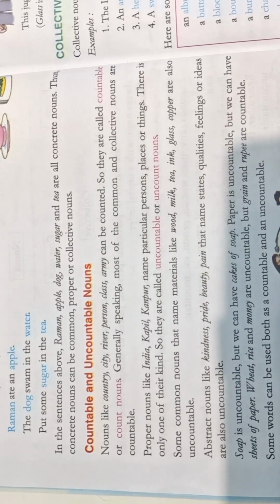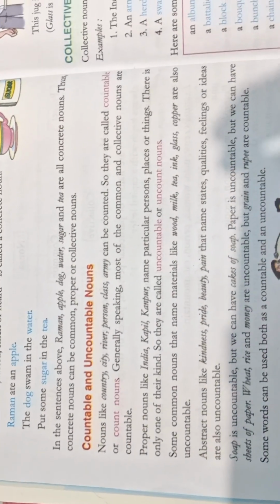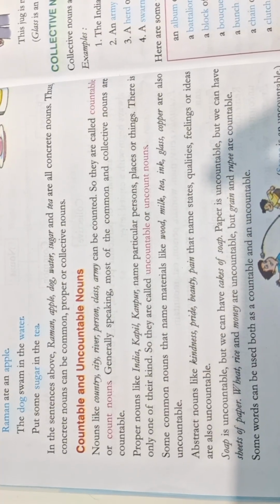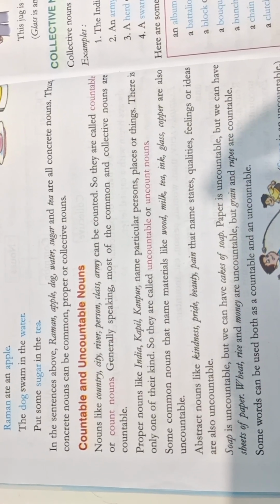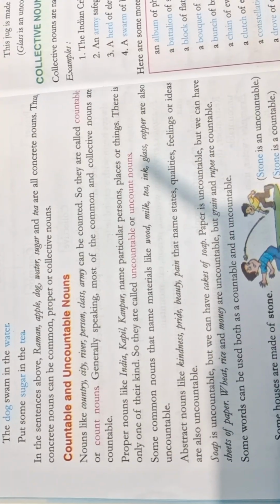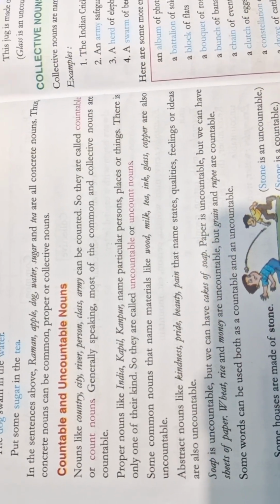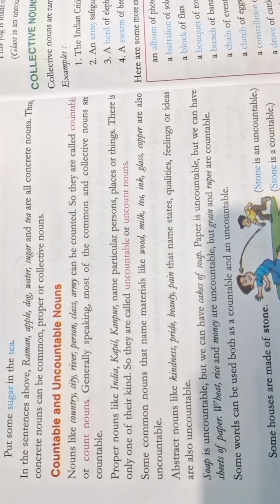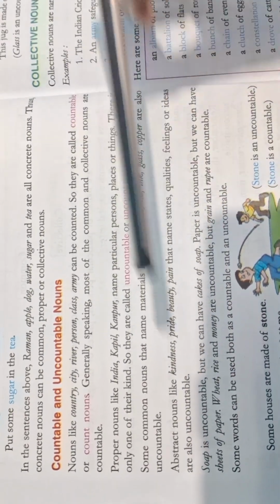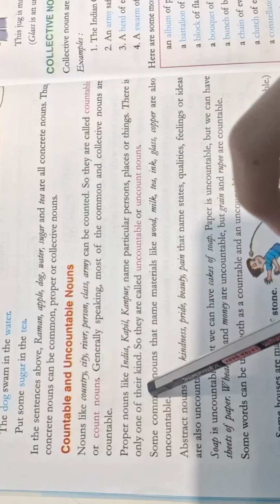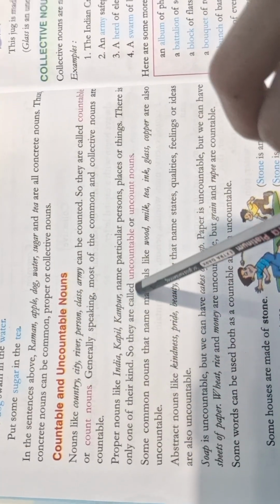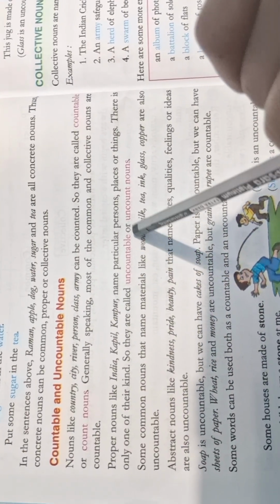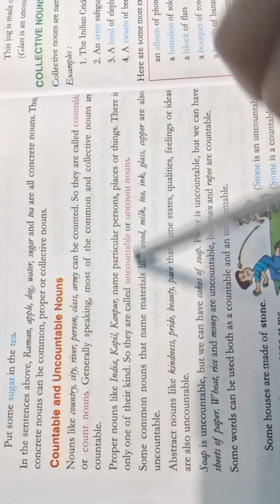Generally speaking, most of the common and collective nouns are countable. Proper nouns like India, Kerala, Kanpur name a particular person, place or thing. There is only one of their kind, so they are called uncountable or uncount nouns.